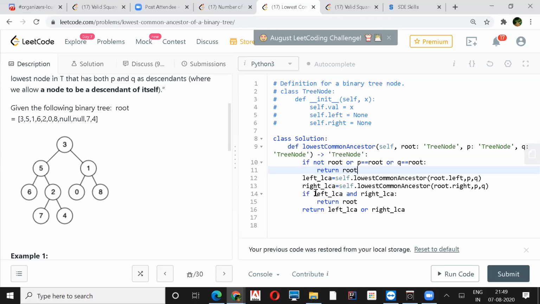Oh, okay, so it will return either of them. But what if it returns the other one? Okay. So it means if left LCA was not null, then it will return that. If it was null, it would return right LCA. Right. Okay, so if both of them are null, then it would return null.